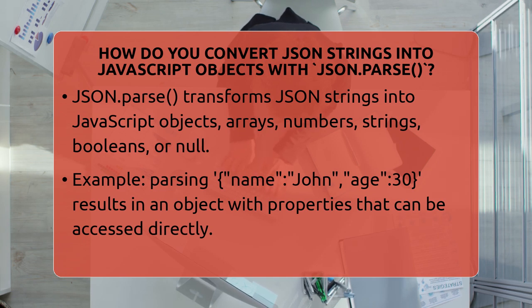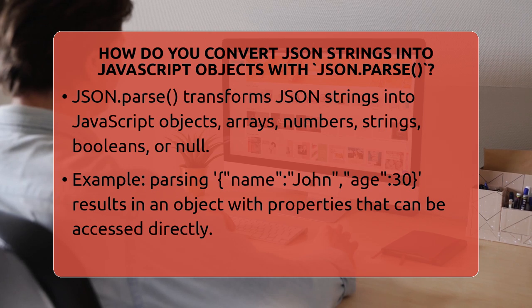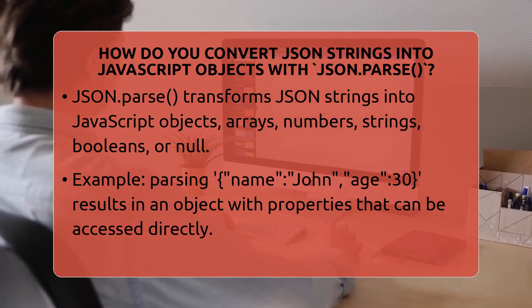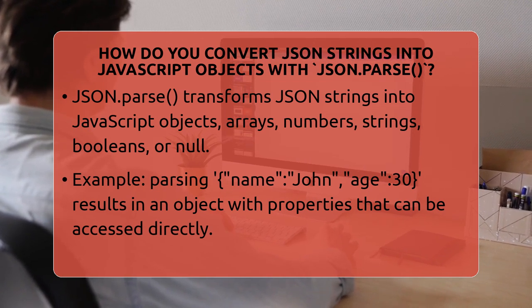But remember, the string must be valid JSON. JSON syntax requires double quotes around keys and string values. If there are extra commas or missing quotes, JSON.parse will throw an error. So always check your JSON string before parsing.